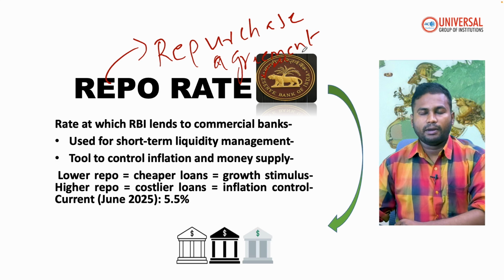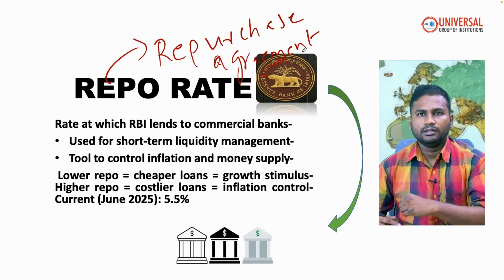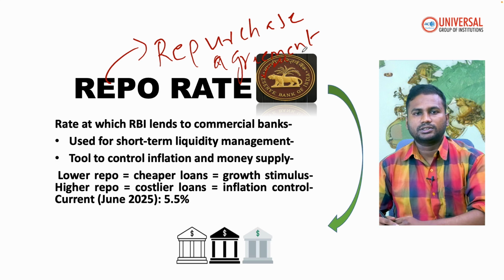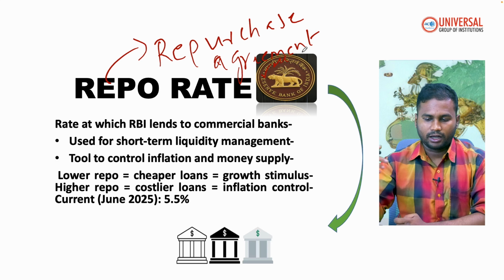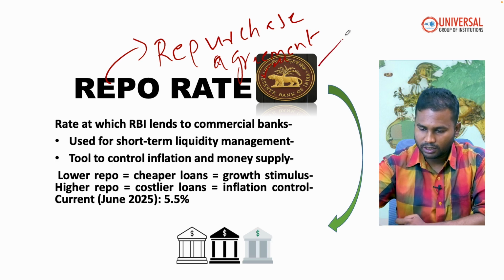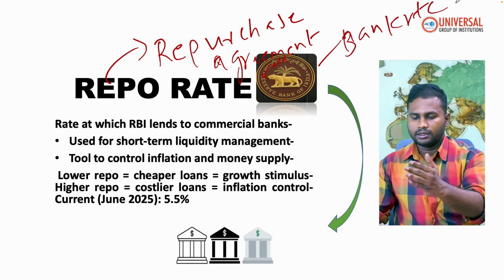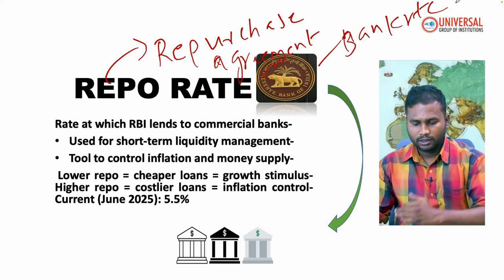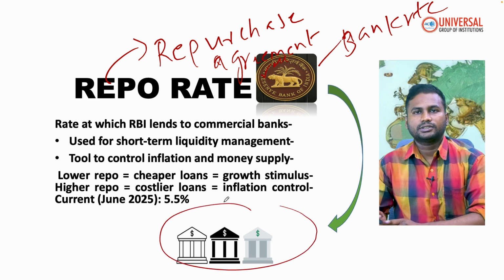When banks borrow from RBI, it is short term borrowing as well as long term borrowing. For long term borrowing, RBI charges what kind of rate? Bank rate. For short term lending, it is borrowing by all the member scheduled banks.